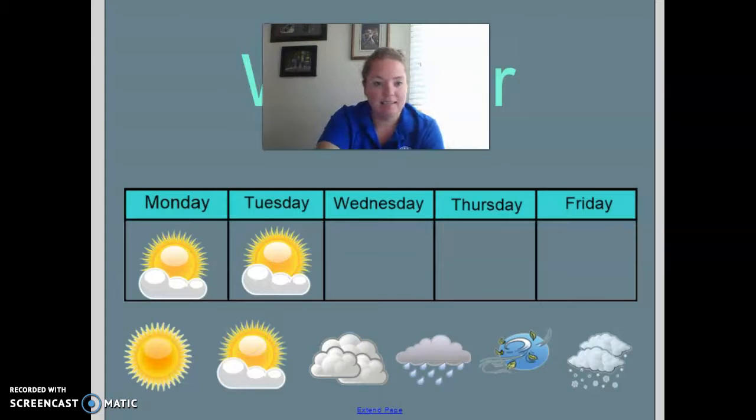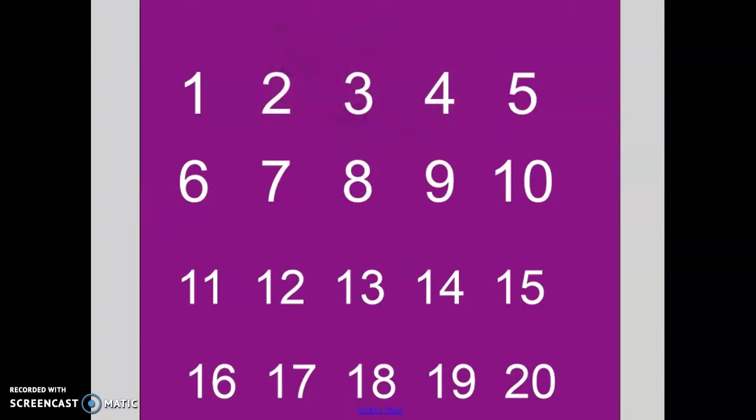All right. Moving on, let's go ahead and practice identifying these numerals and counting to 20 and counting back from 20. Ready? 1, 2, 3, 4, 5, 6, 7, 8, 9, 10, 11, 12, 13, 14, 15, 16, 17, 18, 19, 20.